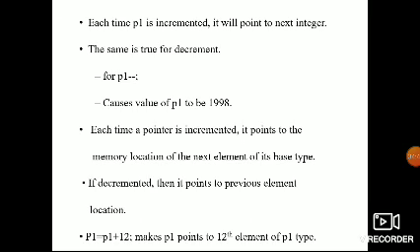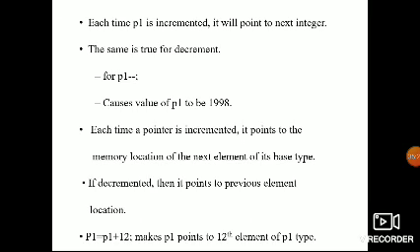Each time P1 is incremented, it will point to the next integer. We already discussed this: the next address gives you the next integer. The same is true for decrement also. P1 minus minus means the value of P1, 2000 minus 2, that is 1998. Both addition and subtraction, increment and decrement, can be performed using pointers.